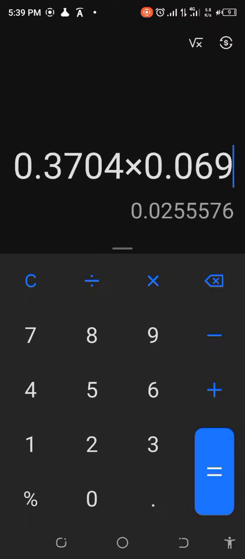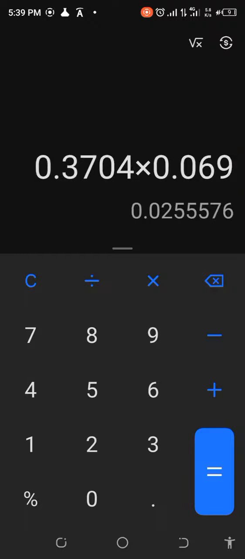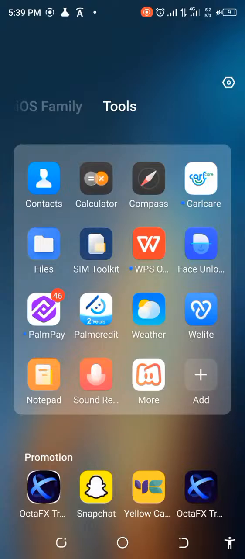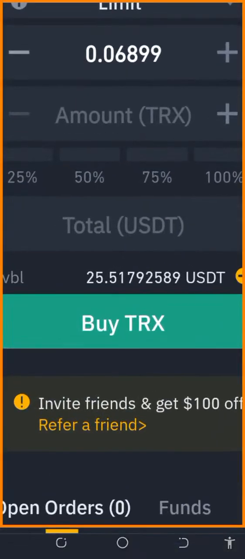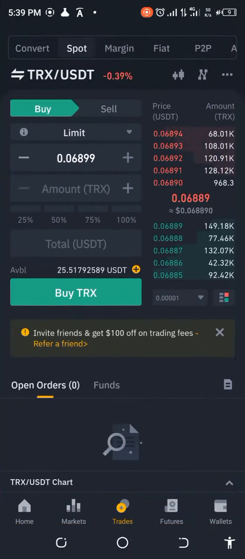0.069. Okay, so that's for us to get an idea. You can see it's actually like 2 cents, like 0.025 cents, right? So what that means in the process, and if you check that, remember that when we were looking at this, if we look at the price now, it's 25.517, okay? But when we were checking it, it was actually 25.54. So that was the transaction fee, which is 0.1%. So we lost another almost 3 cents in this particular transaction.